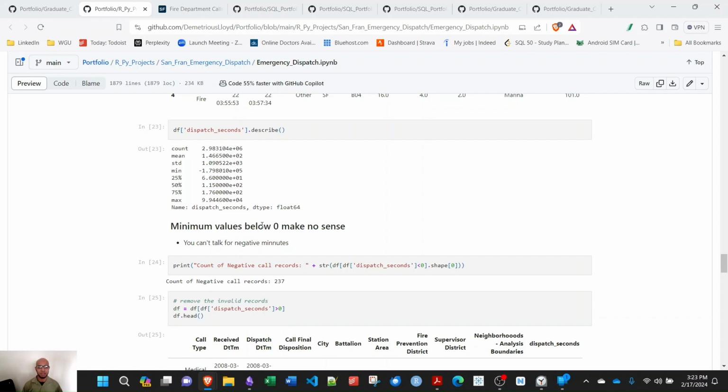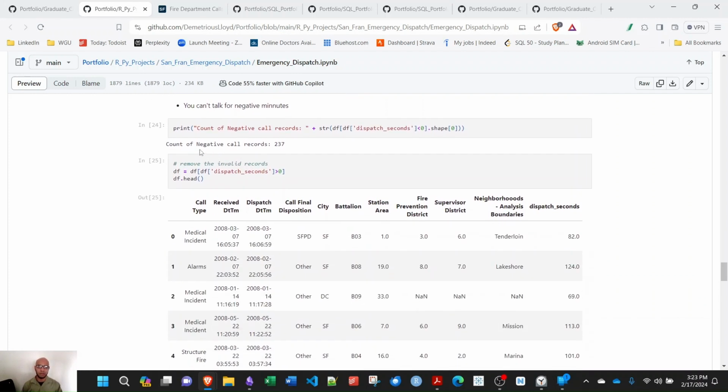For my purposes, I just removed any value that was sub-zero. In a future analysis, I would probably separate the minimum values, take a look at them, and see if they were just incorrectly calculated. The count of my negative records. Here again, you can see I'm doing a data frame on a data frame with conditional logic. Seconds less than 0. Dot shape, 0, give you the record or row count. 237 rows where I have negative data.